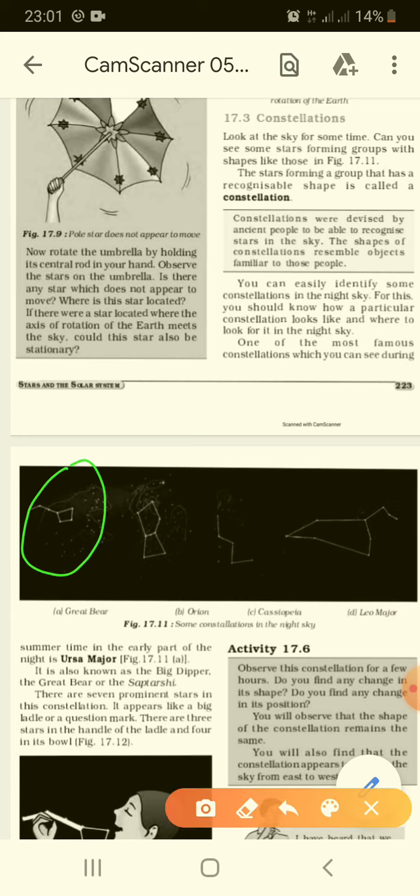We learned the same thing in the 6th standard also. We learned about Ursa Major, which is also known as the Big Dipper, the Great Bear, or the Saptarshi. The second is Orion. Third is Cassiopeia with 5 stars, and the Leo Major.